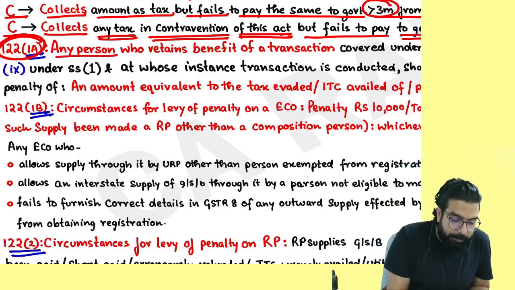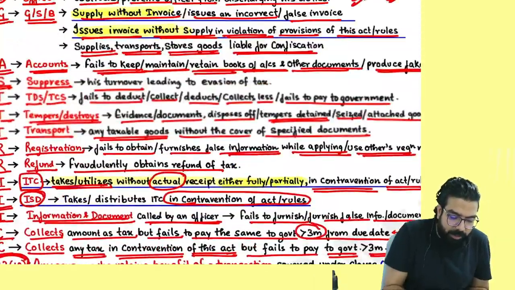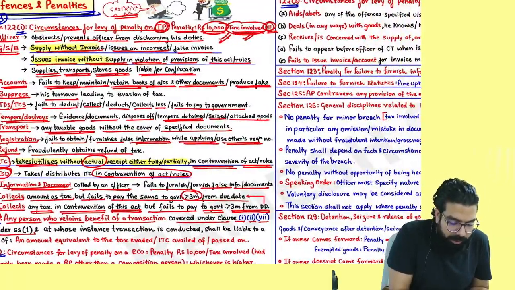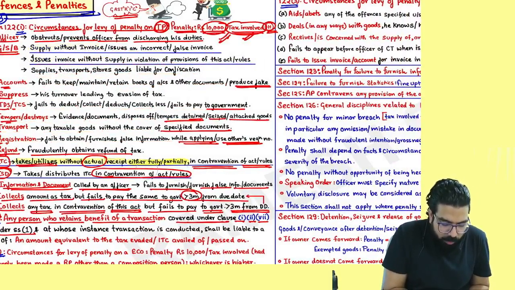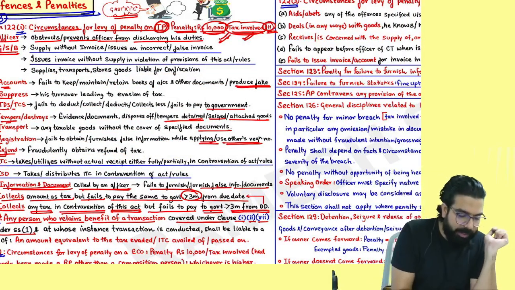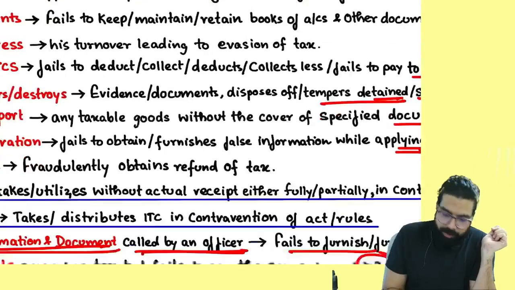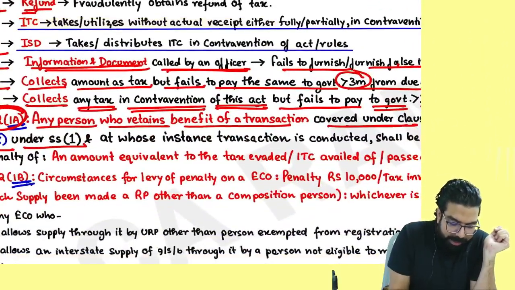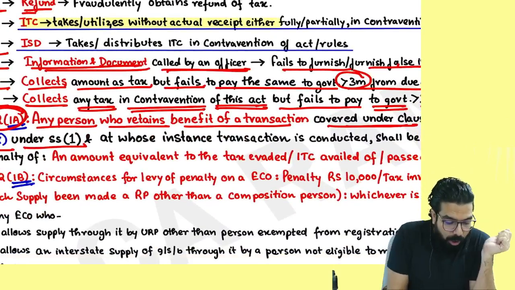It says any person who retains the benefit of a transaction covered under clause 1, 2, 7 and 9 of subsection 1. Sir, how will we find out 1, 2, 7 and 9? Everyone see. In this, wherever I put underline, 4 underlines are there. Those 4 underlines are 1, 2, 7 and 9. Which are the 4 underlines here? Supplying without invoice, or with invoice without supply, or ITC taken on the basis of bogus invoice, without receiving the goods you took the ITC, or ISD takes or distributes ITC in contravention.